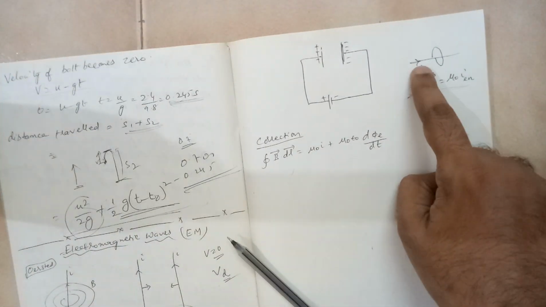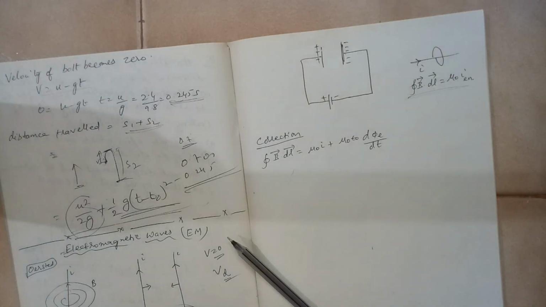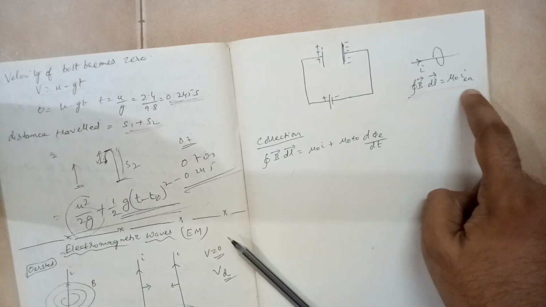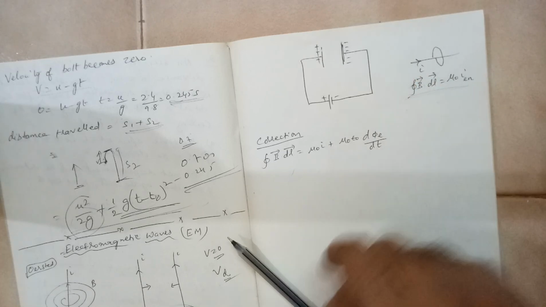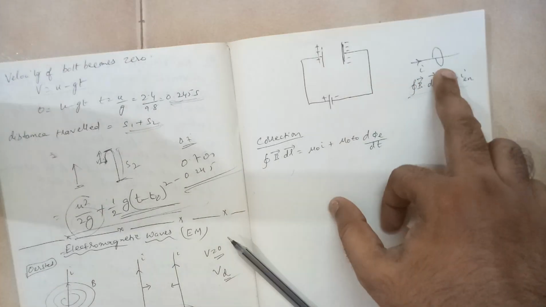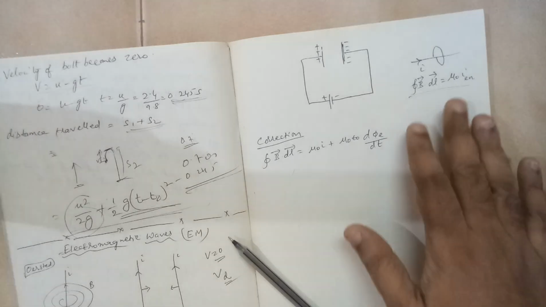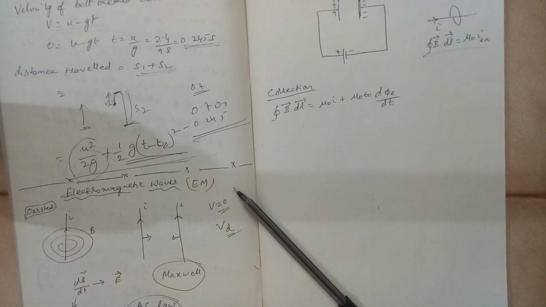So if a current carrying wire is there and you imagine a surface, then this statement is true. What is the enclosed current over here? I. The shape of the Amperian loop doesn't matter. You can take a plane surface or an irregular shape surface also, but this is what the Ampere circuital law states. So Maxwell noticed some inconsistencies in that.